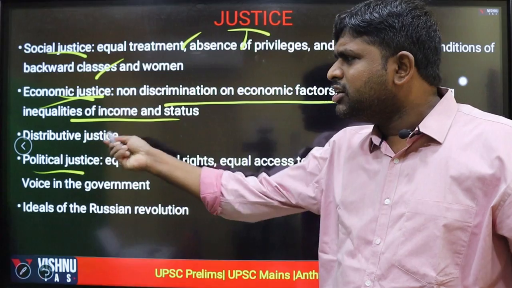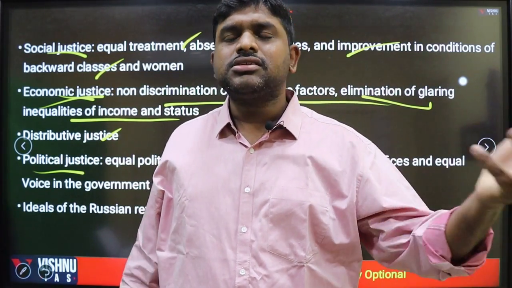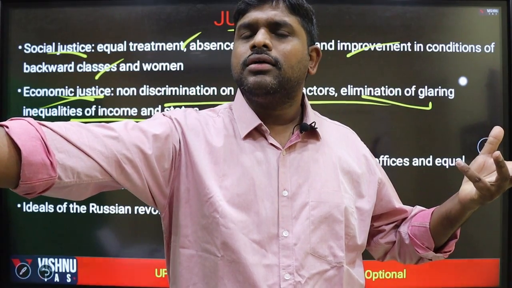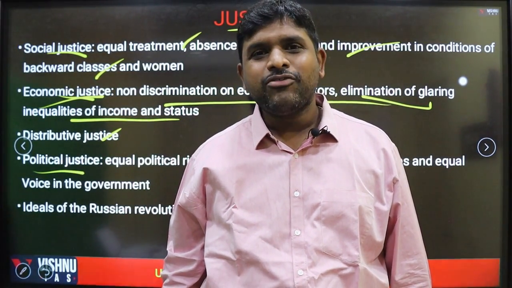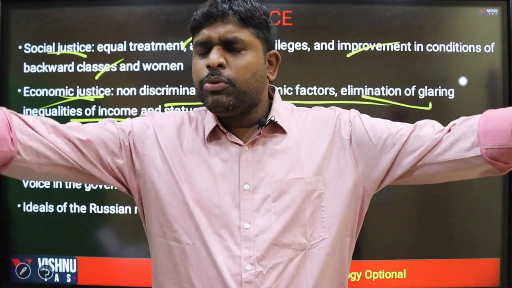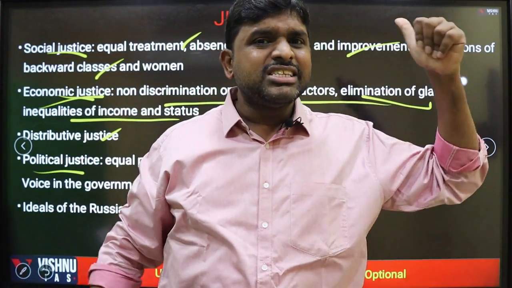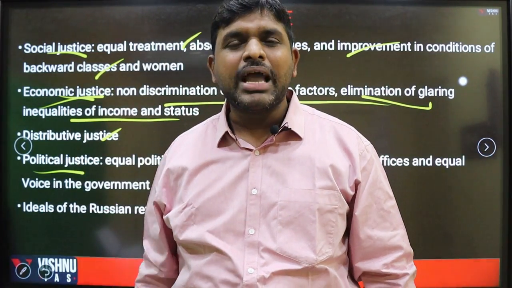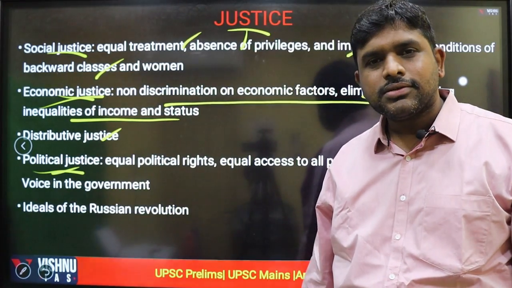The best example is distributive justice. When the haves are paying the taxes, from the taxes the amount is distributed to the poor, to the have-nots. An example of economic justice is distributive justice. Distributing the resources among the people so that everyone will have the basic resources is a function of the government, which is mentioned in the preamble of the Constitution. Economic justice. Political justice.